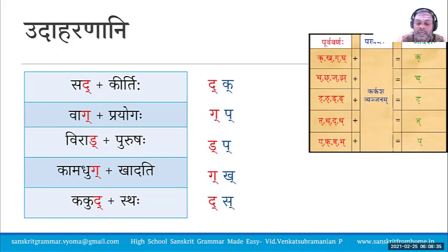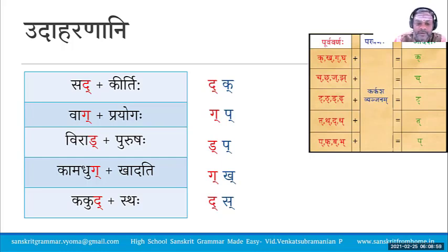Ga and a Karkasha Vyanjana. Kamadhuk Khadati. Kakud Sthaha. D and Sa. Now all these are Karkasha Vyanjanas on the right side, and the Purva Varna is a Vargiya Vyanjana except the Anunasika letters.